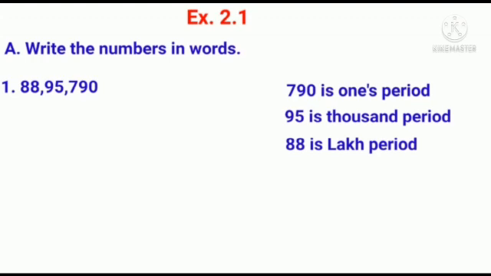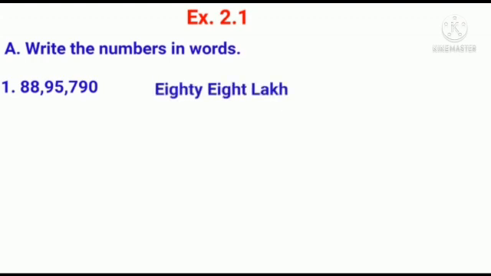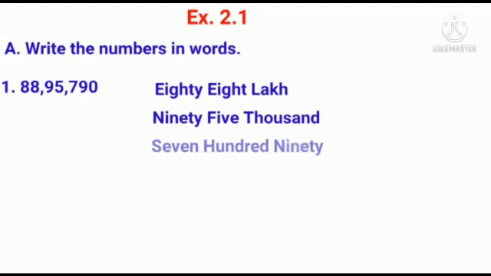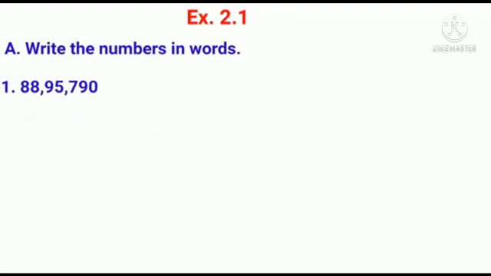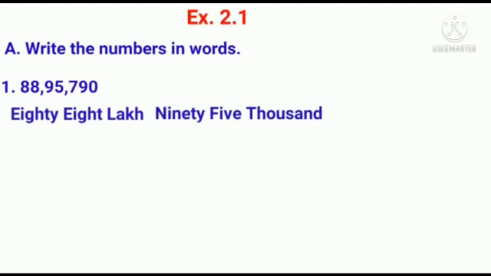88 is read as 88 lakh. 95 is read as 95,000. 790 is read as 790. Now let us write in words. 88 lakh 95,790. Now our next question is